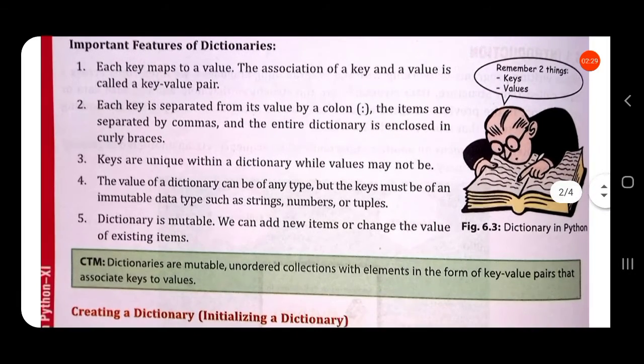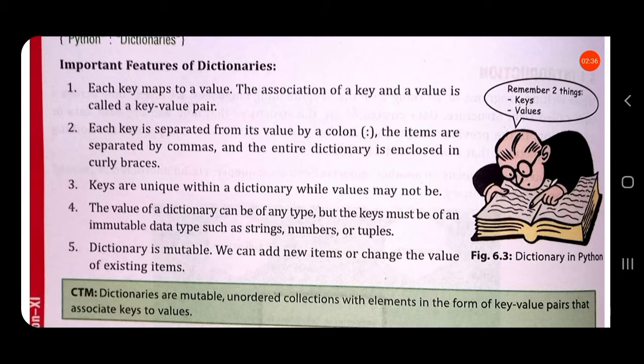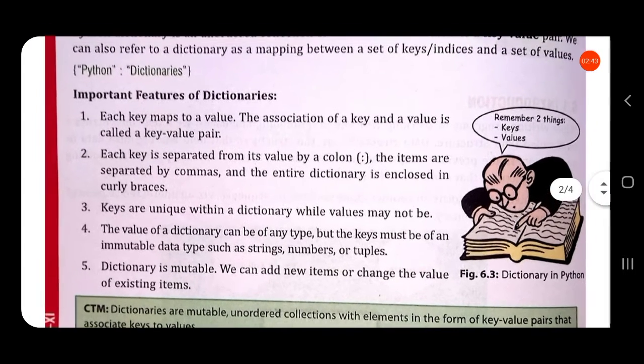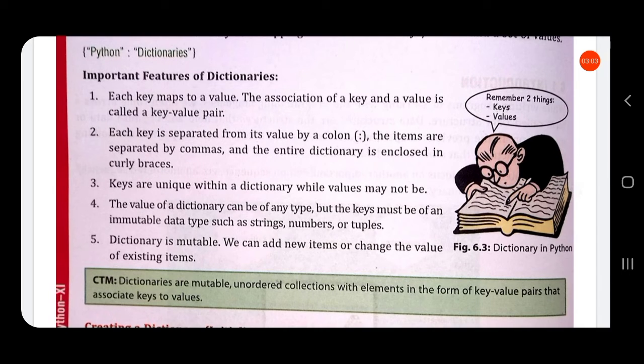Each key is separated from its value by a colon. The items are separated by commas, and the entire dictionary is enclosed in curly braces. So each key value pair is an item, and each item is separated by commas.